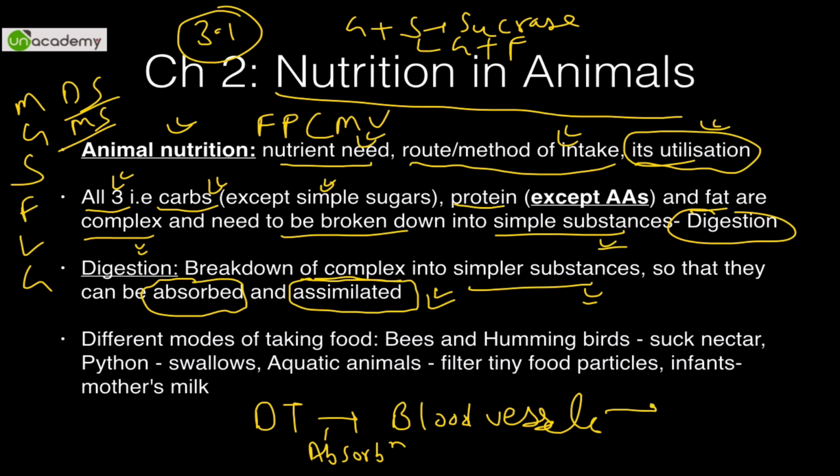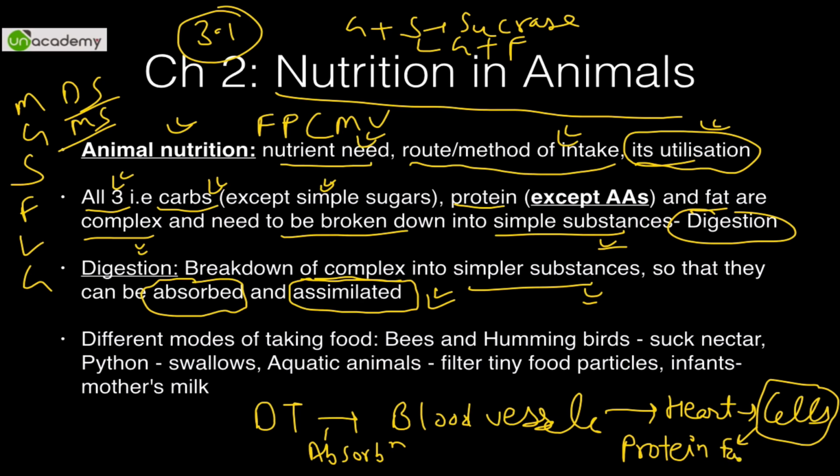Now it goes from blood vessels to the heart, and then from the heart to cells after the pumping cycle. When it is finally converted, amino acids are converted into proteins, and fats and complex carbs are formed. Like what is stored? How is glucose stored in the human body? How is it stored in the liver and muscles? Please find out what the term is. Everybody must have heard it, but anyway. This process is called assimilation. So when finally it is accumulated inside the cell, it is called assimilation.